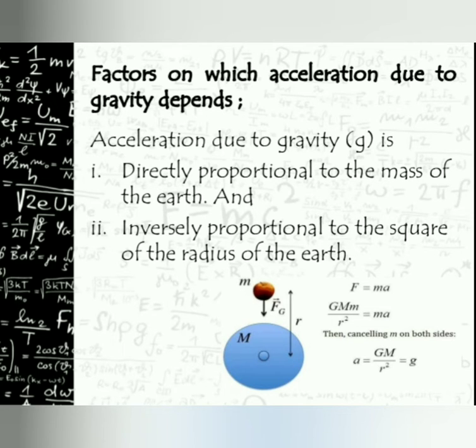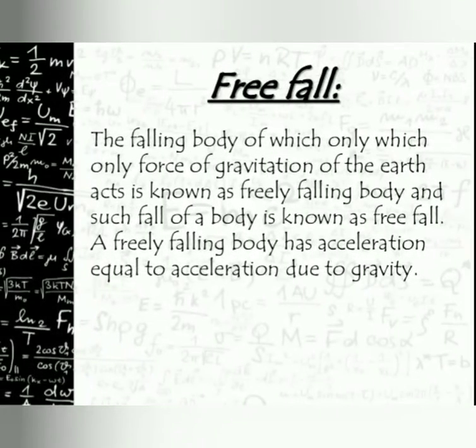Okay. So the next point is free fall. This is another new aspect in this chapter. Free fall means, as you commonly know, whatever objects you throw will fall down towards the earth due to the gravitational force. It is 100% correct. How are these falling? Very freely. Then it is called free fall.